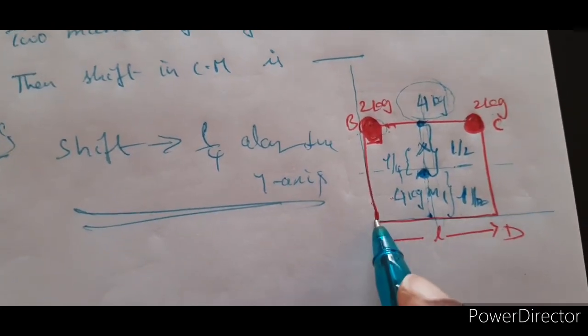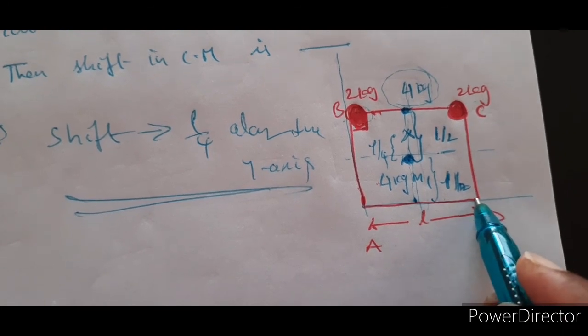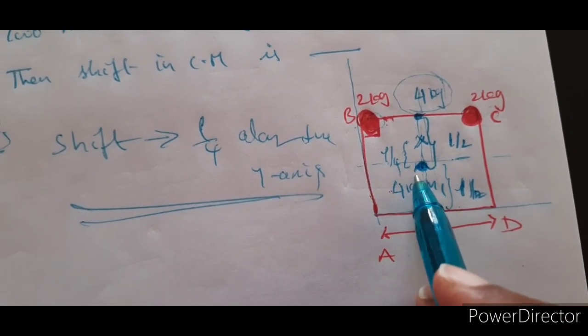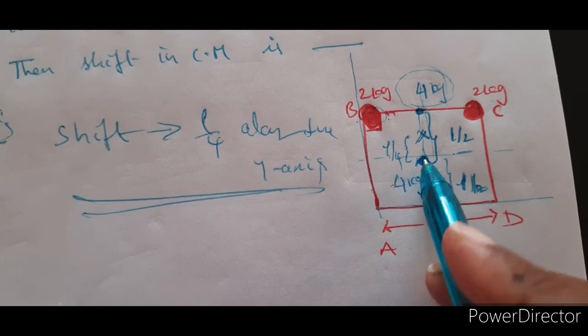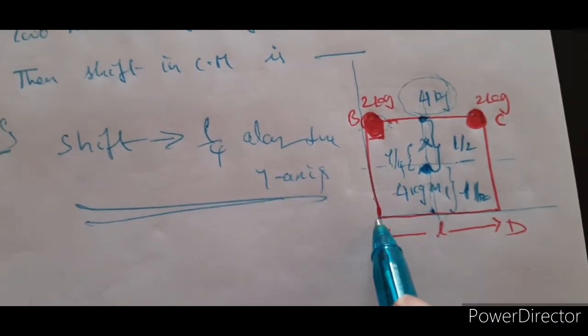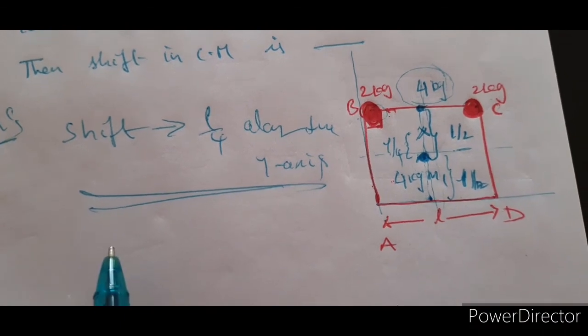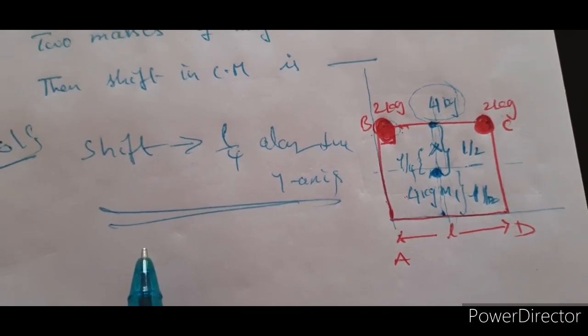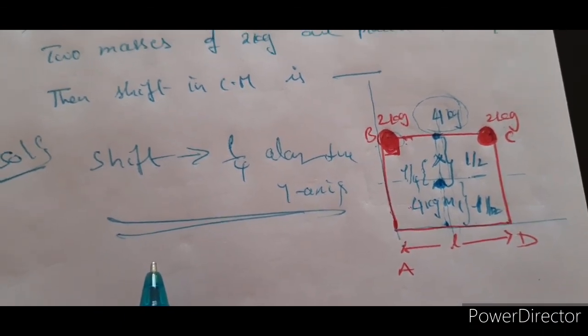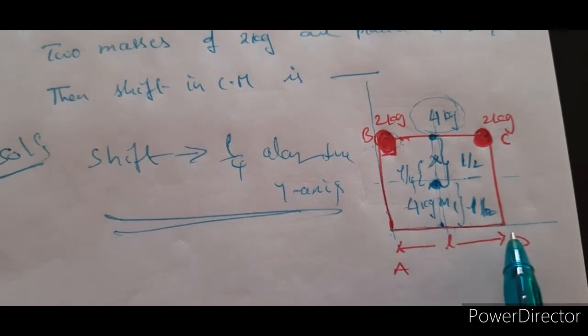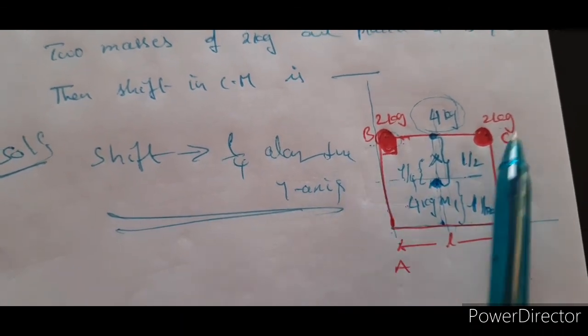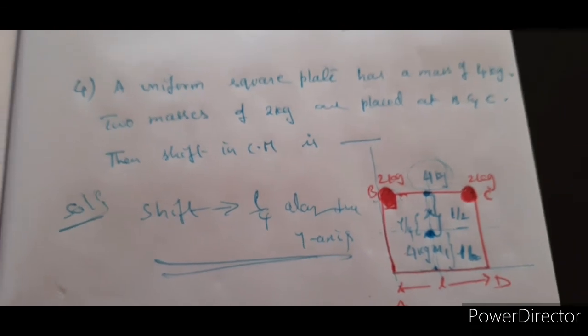Suppose you have 2 kg here and 2 kg here also, what will happen? There will not be any shift in the center of mass. The center of mass lies exactly here only, because equal masses are distributed at equal distances from the center of mass in all 4 directions. So there will not be any shift, if at A and D also you keep 2 kg masses. So make a note of this.